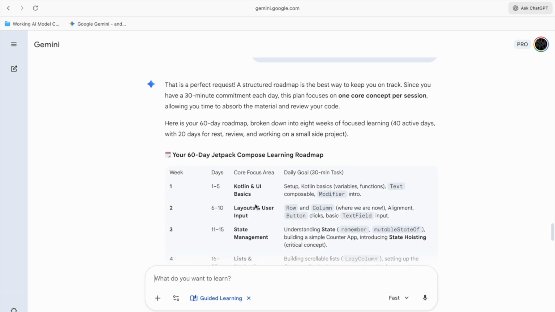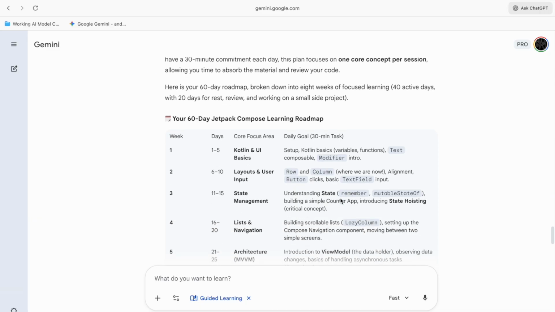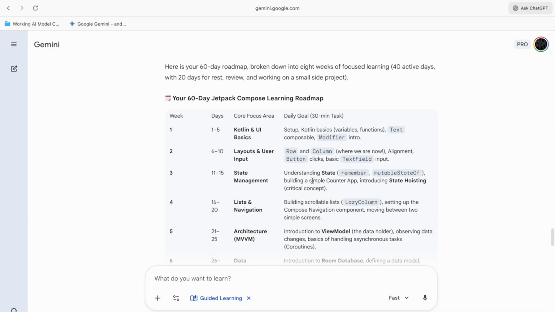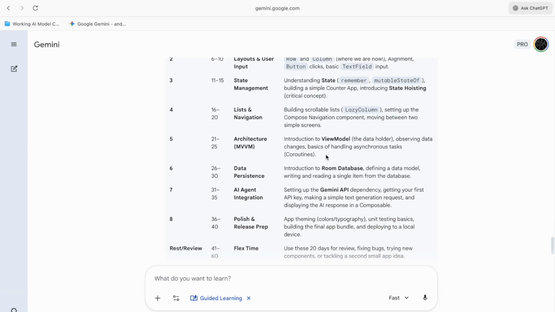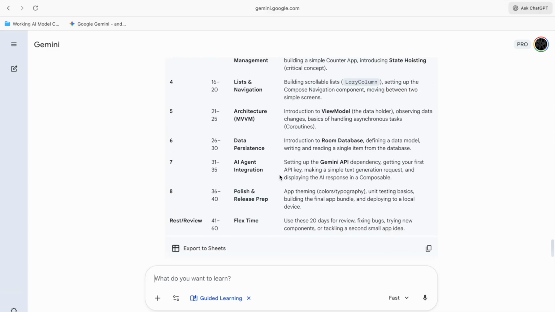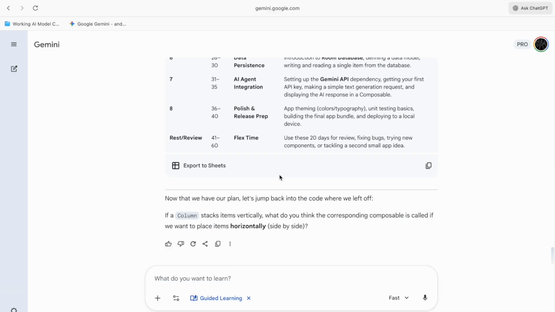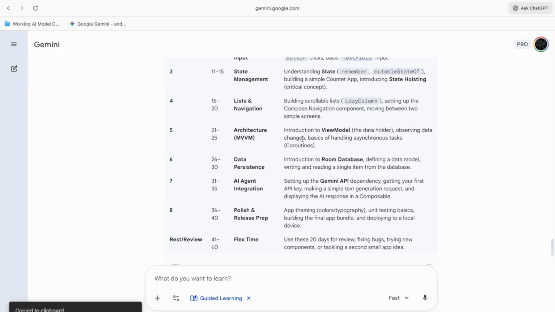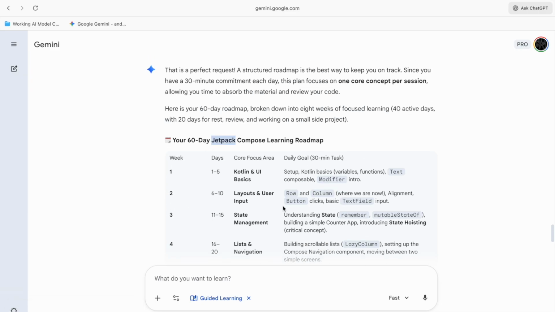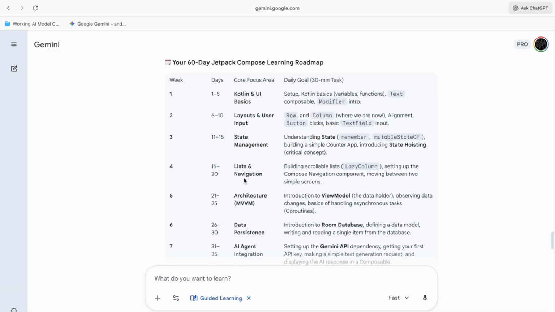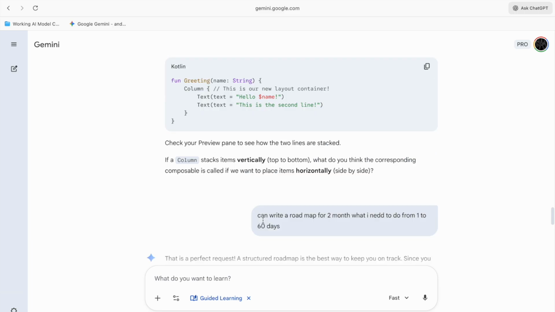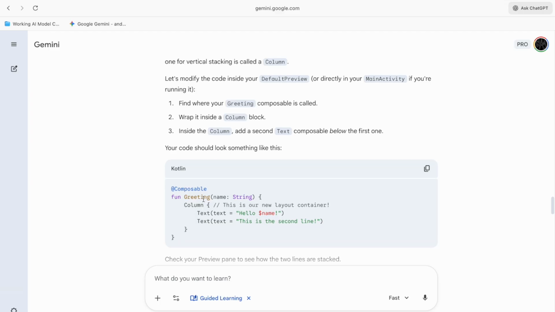So you see, it is about the text modifier, layout, okay, state understanding, list navigation, architecture, data persistence, agent integration, policy release, flex map. Okay, I will just have this one. Okay, if I can have somewhere else or not. So okay, so Kotlin modifier, I will learn.